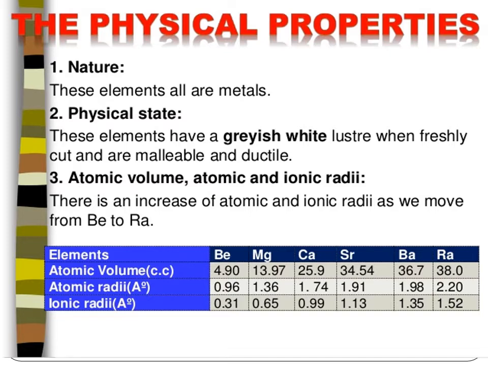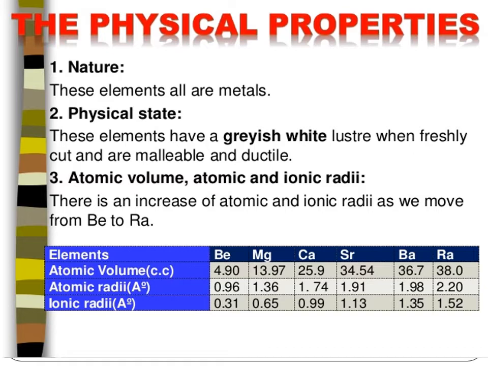Next, the atomic volume, atomic and ionic radii. Let us see about it. For beryllium, magnesium, calcium, strontium, barium and radium, the values are given. There is an increase in the atomic and ionic radii from beryllium to radium. See here, for beryllium 4.90, for magnesium 13.9, for calcium 25.9. So atomic volume is increasing from beryllium to radium.